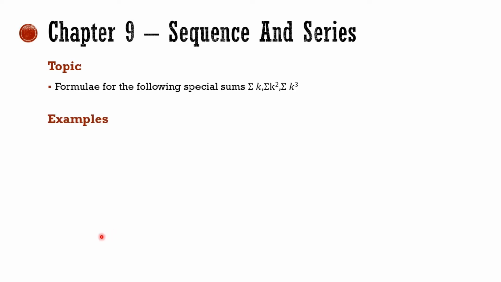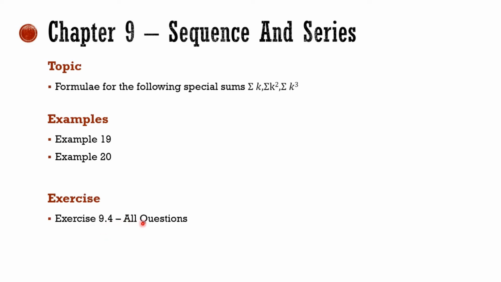Sequence and series: sum of special series, that is sum of first n natural numbers, sum of squares of first n natural numbers, and sum of cubes of first n natural numbers are removed from the syllabus. And examples 19, 20, and exercise 9.4, all questions, are removed from the syllabus.